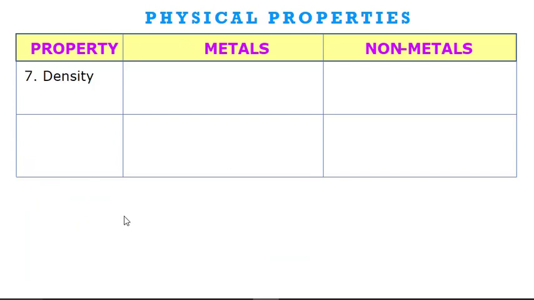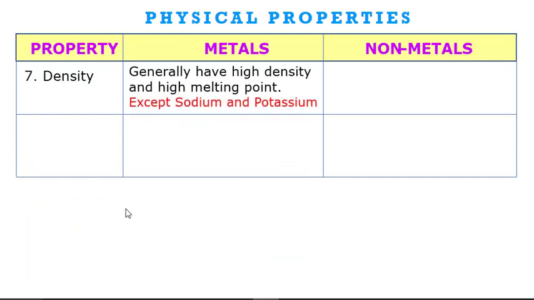Density: metals generally have high density and high melting point, except sodium and potassium. Here we can make one more property, melting and boiling point. If we consider density, metals generally have high density. You know what density is: it is the ratio of mass and volume. That means for a given volume, metals have more mass, so they are dense. Metals are highly dense, except sodium and potassium, whose density is quite low.